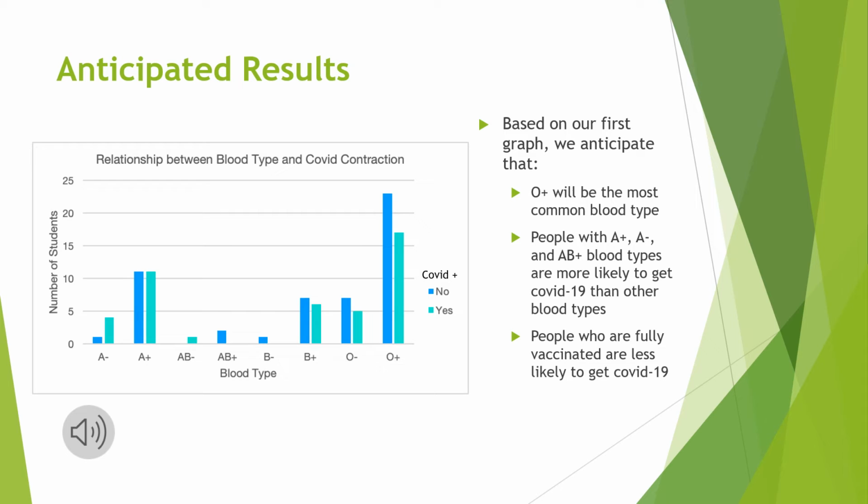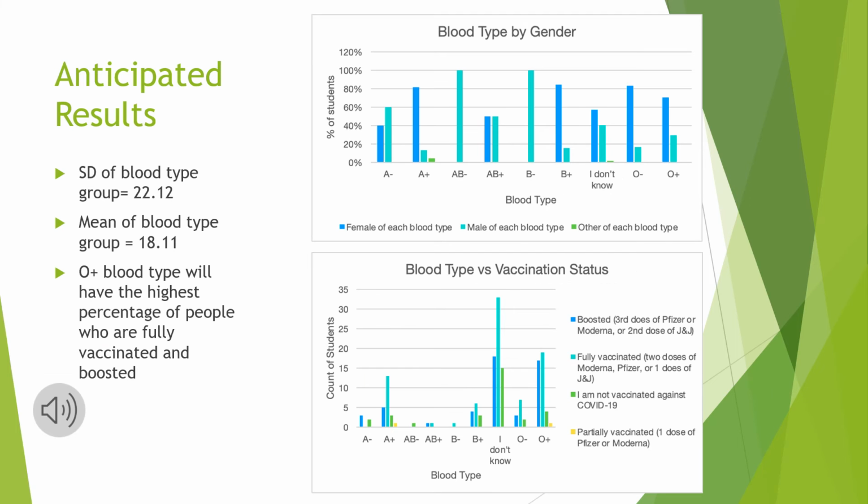When comparing blood type to COVID contraction, we have noticed that O positive is the most common blood type, and people with type A blood seem to be more likely to test positive for COVID. The next graph we created compares blood type to gender. We calculated the standard deviation and mean to show the number of people in each blood type group. The standard deviation was 22.12 and the mean was 18.11 people. So far, AB negative and B negative blood types have only been selected by males.